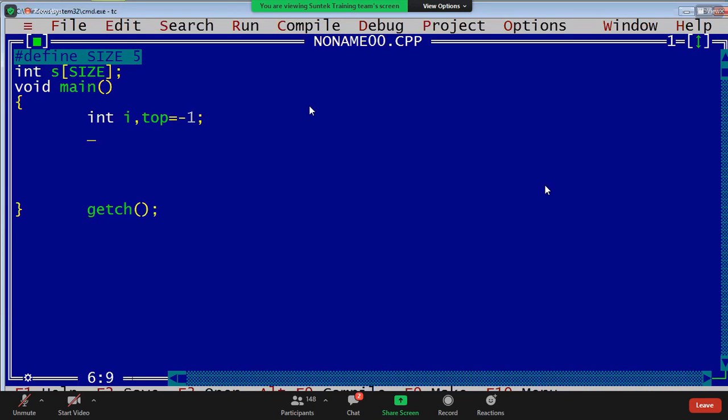Okay. Top is -1. First I want to insert one by one. Why is top required, guys? Top is a pointer. It points to the inserting location. Okay, first see this, guys.